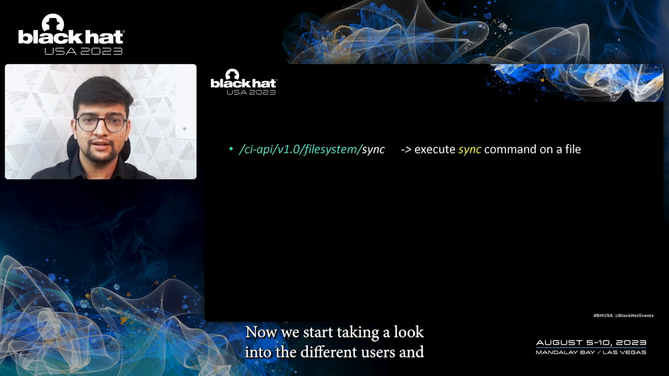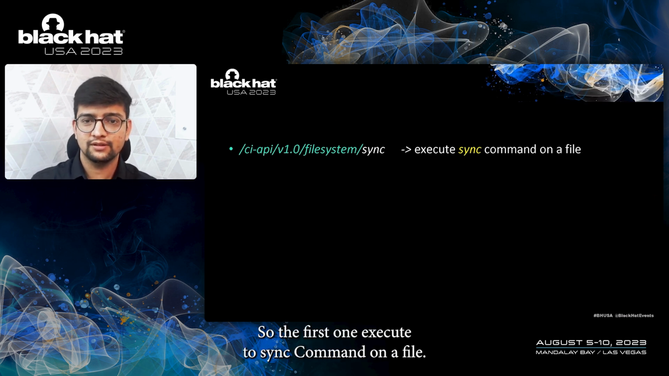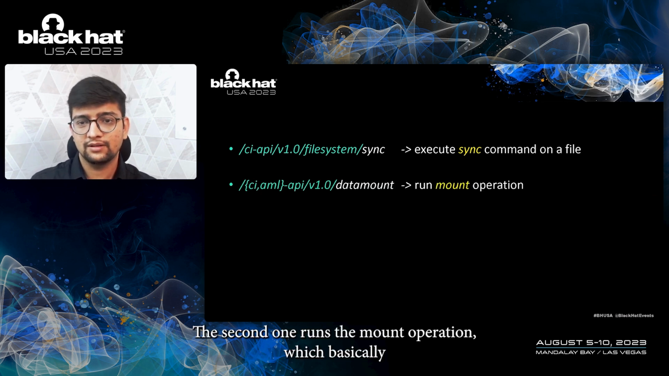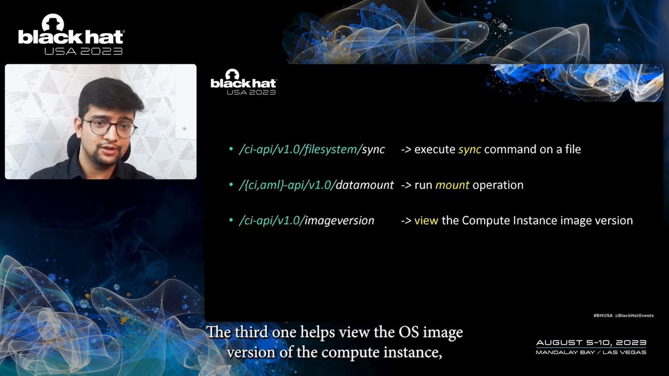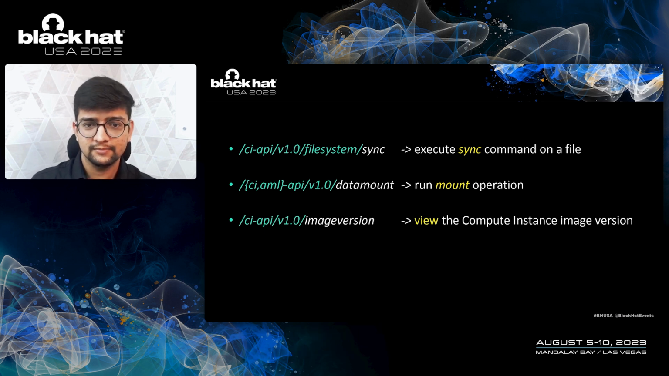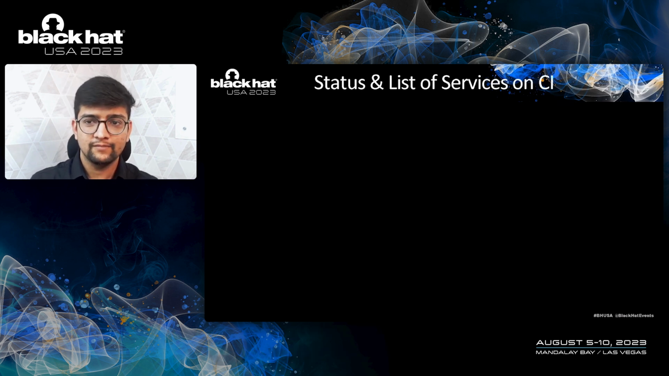Now we start taking a look into the different URLs and what do they exactly do. So the first one executes a sync command on a file. The second one runs the mount operation, which basically checks and mounts the Azure file share on the compute instance. The third one helps view the OS image version of the compute instance. And the fourth one lets us view the list of services and their statuses.